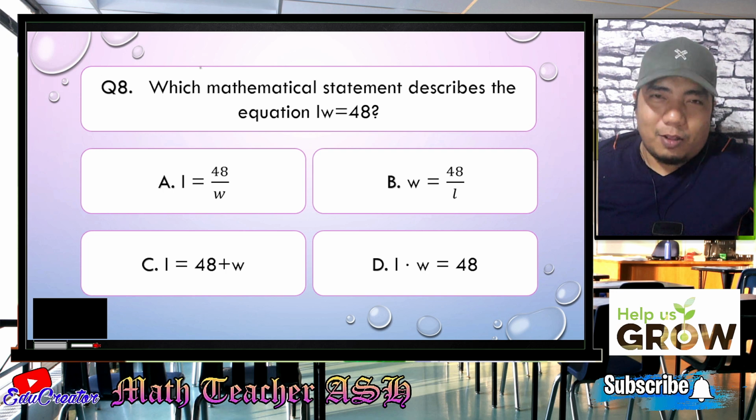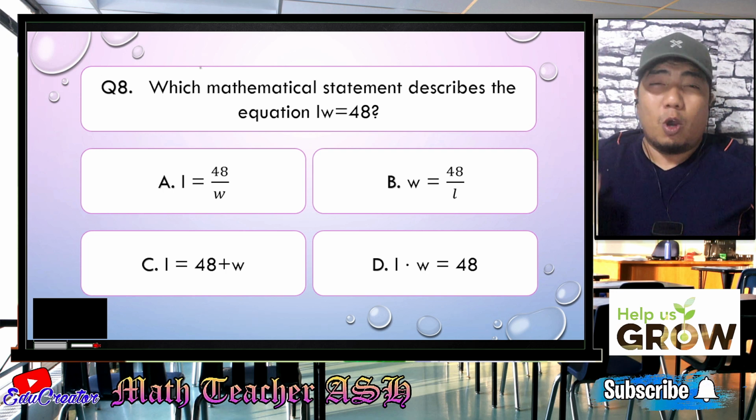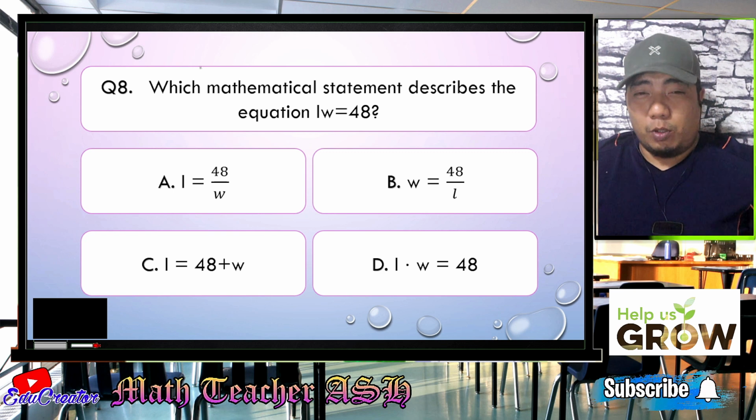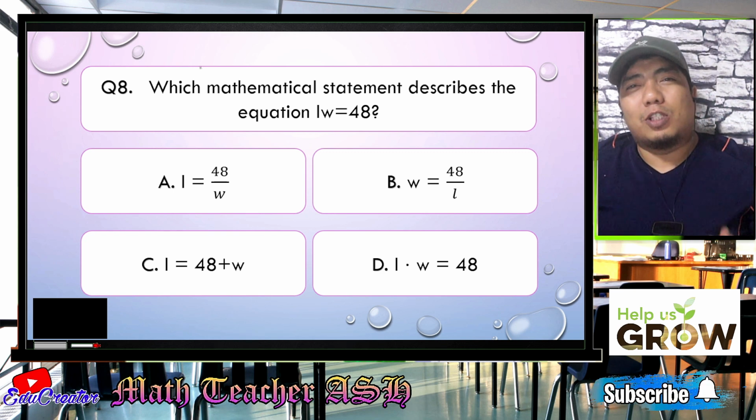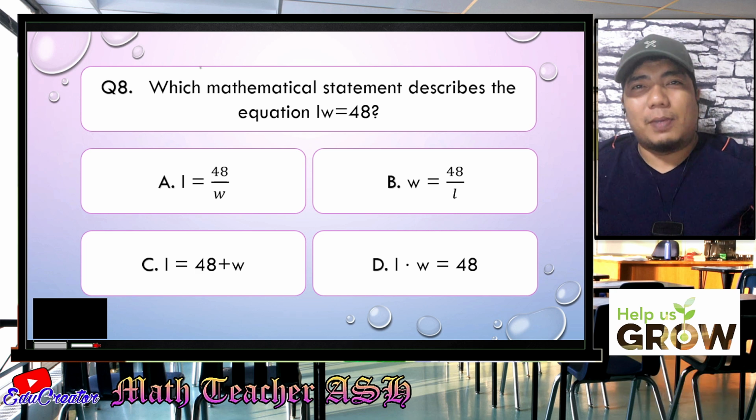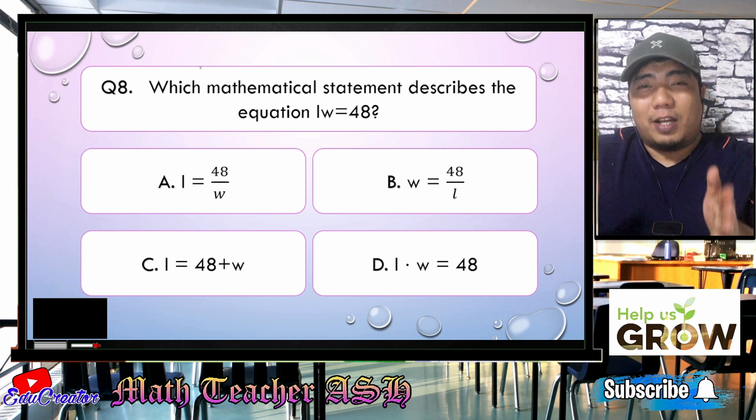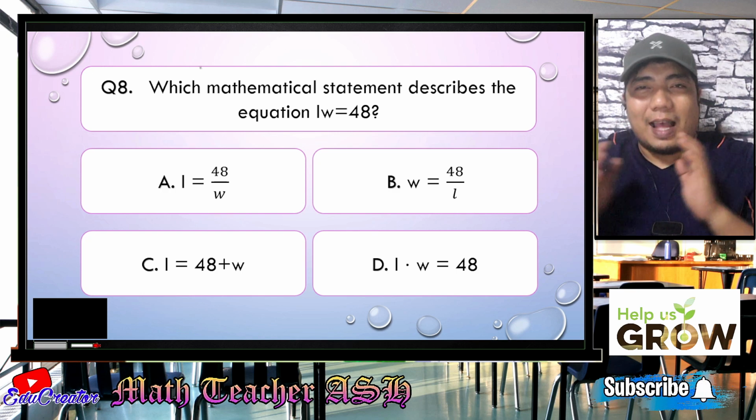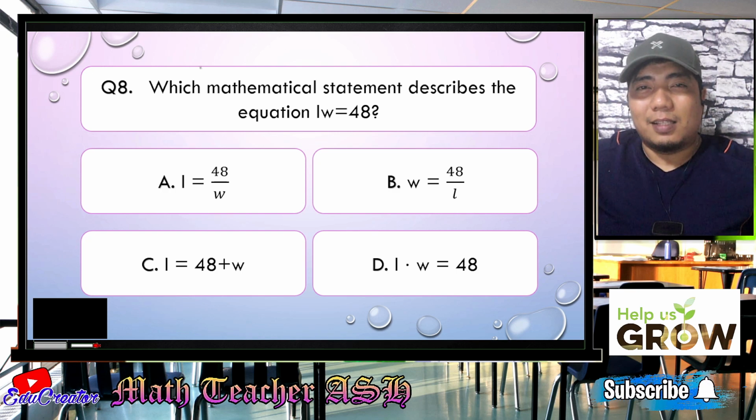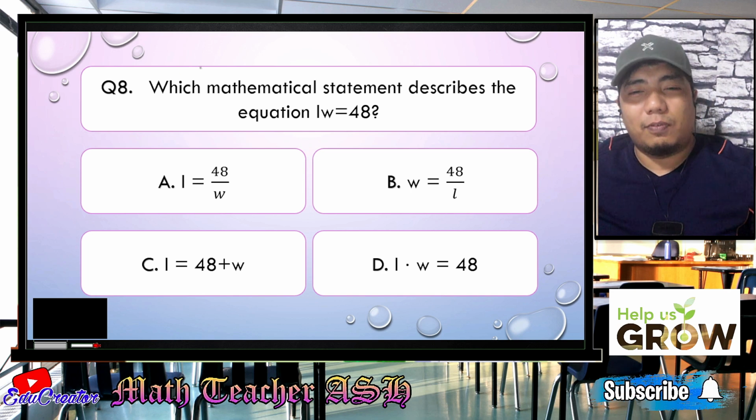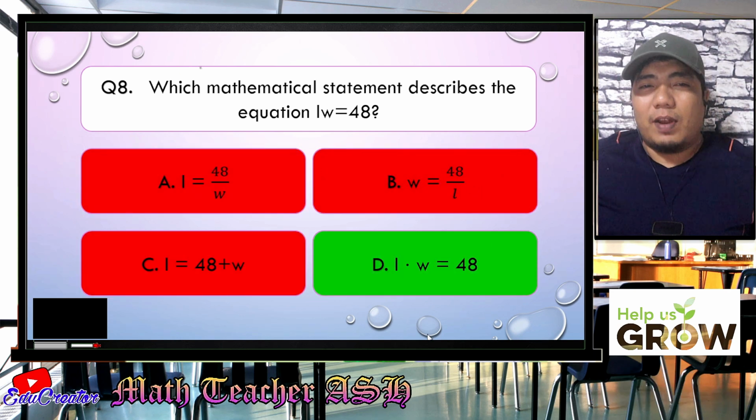Alright, math learners, this question is one of the easiest because it just pertains to the process we will be doing if we have an equation LW is equal to 48. Now, if that is the case, my dear math learners, when two variables are beside each other, that is multiplication. So that means L times W is equal to 48, and that is letter D. Alright. Easy, right? Very easy, my dear math learners.